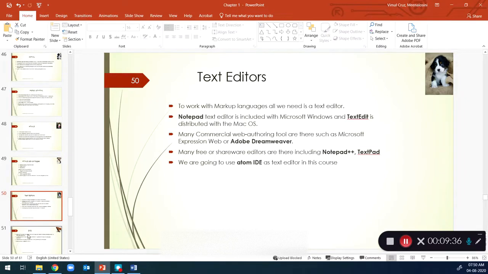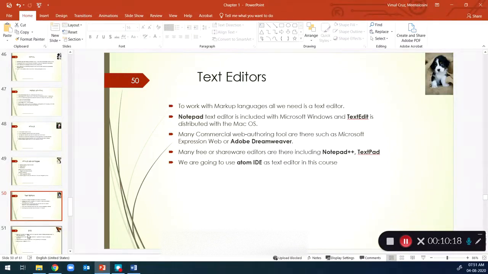So what is the software that we are going to use? What do we need to write our code in HTML? To work with markup languages, all you need is a simple text editor. All operating systems have built-in text editors, like Notepad, and if it is a Mac, you will have TextEdit. That is more than enough. If you have a text editor, you can write your code. But you can even use external editors like Notepad++ and similar tools. TextPad is there for Mac.